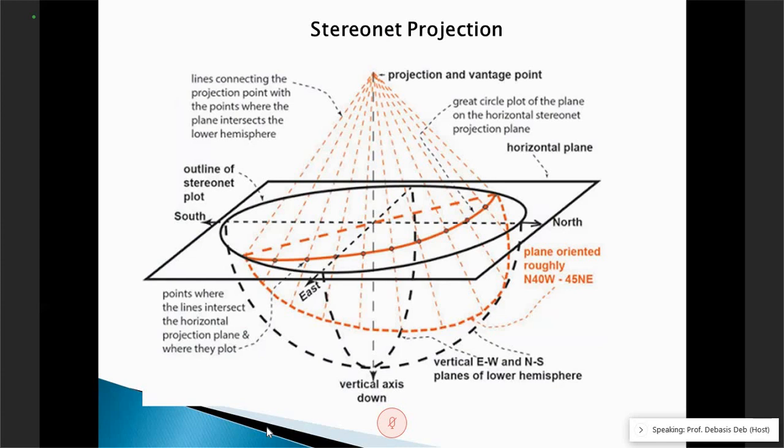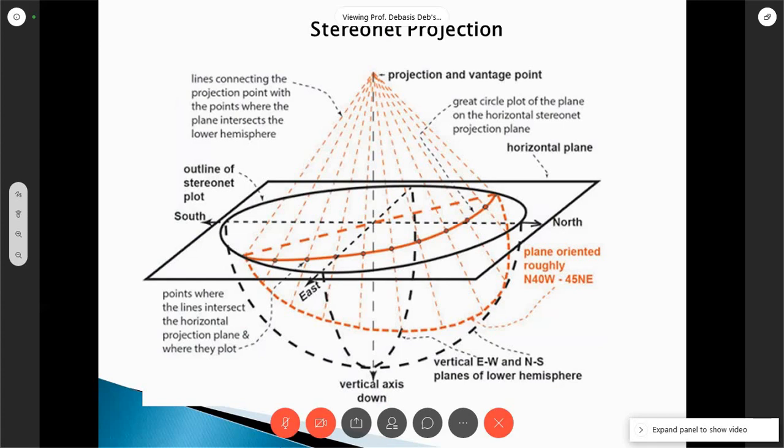And some of you have probably heard of a thing called stereo net. If you do not know, or you are hearing it for the first time, I suggest that after this class you go back to Google and search stereo net projection. You will find a lot of material, and this figure I just got from the net. In our book, Rock Mechanics, in chapter 1, we have also given the stereo net. If you have that book, you can also see.